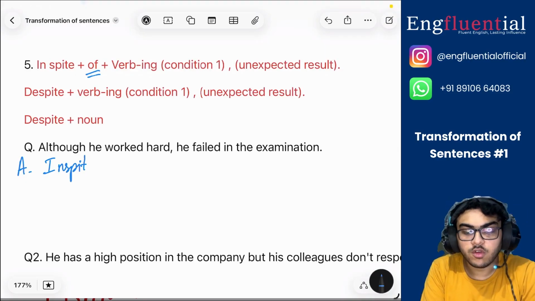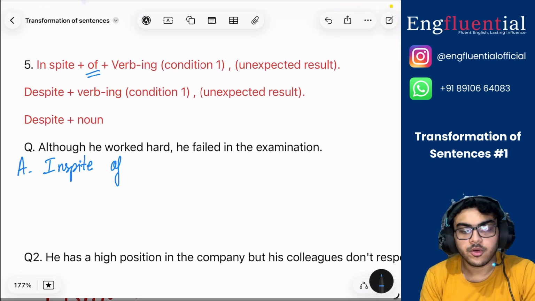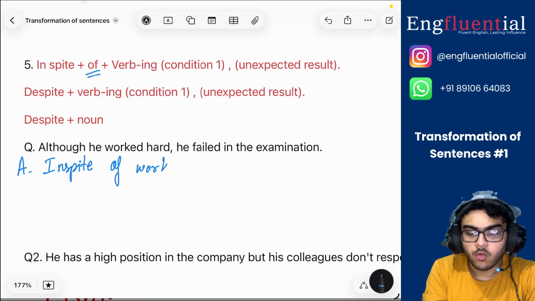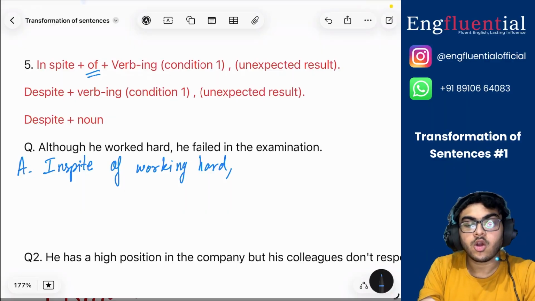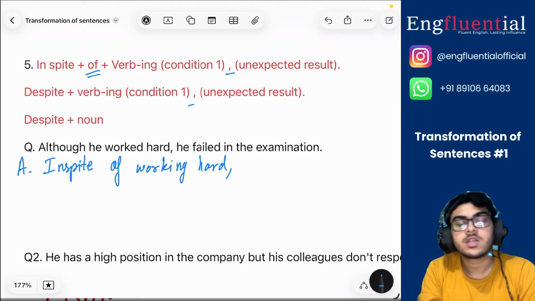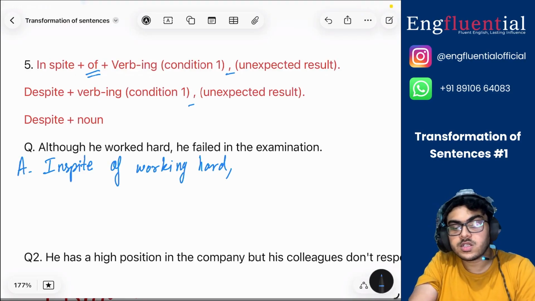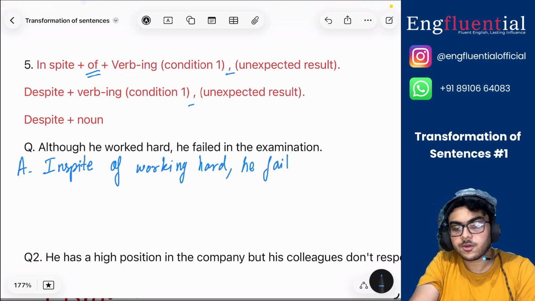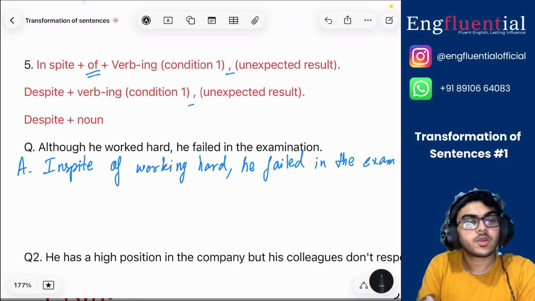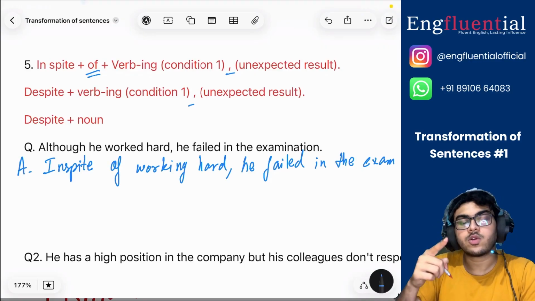As I said, you have to use of. So in spite of, then the ing form of the verb, right? The verb here is work. So in spite of working hard, then a comma. Comma is important to give the unexpected result that he failed in the exam, right? So in spite of working hard, he failed in the exam, right?